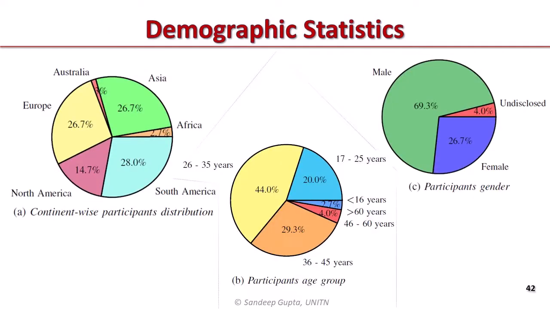Our survey contains 3 demographics questions related to the participants' continent-wide location, age group, and gender. Demographic statistics of 75 participants can be observed in the slide. Continent-wise participants distribution shows the participation of all the continents having people's presence. Approximately 93.3% of survey participants were from the 17 to 45 age group, which is likely to be the age group using public transport the most. Figure 2c exhibits gender-wise distribution with 69.3% male and 26.7% female participants.